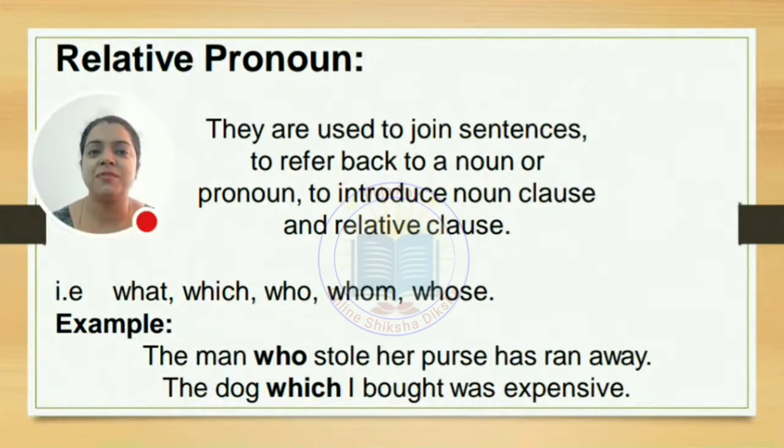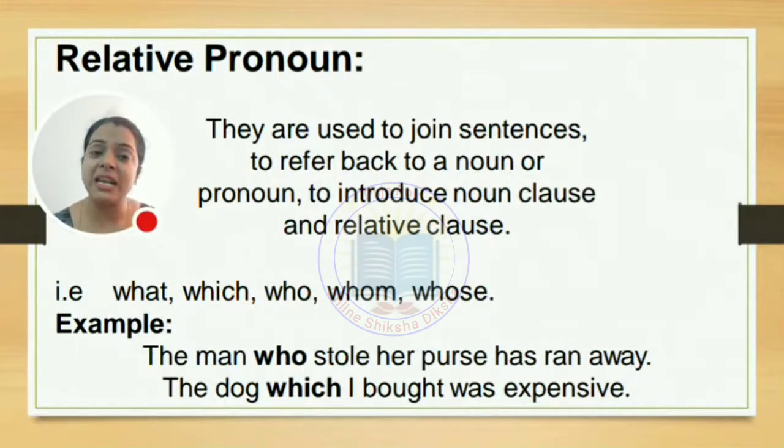But there is a great difference. In an interrogative pronoun, the sentence starts with the interrogative word and it ends in a question mark. A relative pronoun is not ending in a question mark because it is not asking a question. It is telling you the relationship. Let's go for the example. The man who stole her purse has run away. Is the sentence starting with the word who? No. Is the sentence ending with a question mark? No. So undoubtedly, here the word who is showing the relationship.